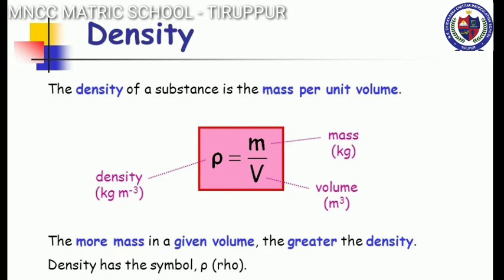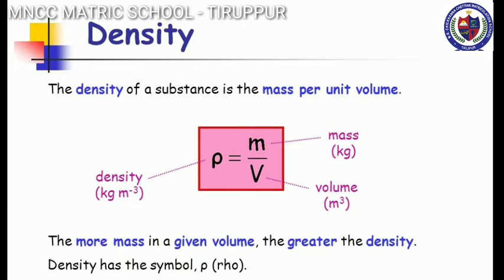Next we move to density. The density of a substance is the mass per unit volume of a given substance. That means density is equal to mass divided by volume. Its SI unit is kilogram per meter cube, also gram per centimeter cube. The symbol for density is rho. So rho is equal to m by v. Here rho means density, m means mass and v means volume.